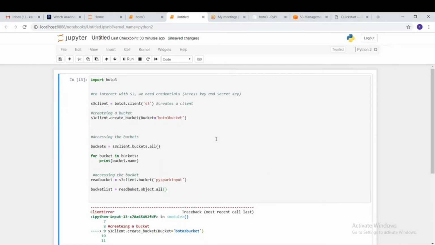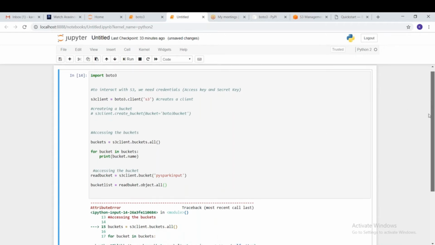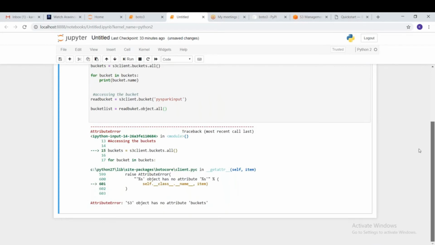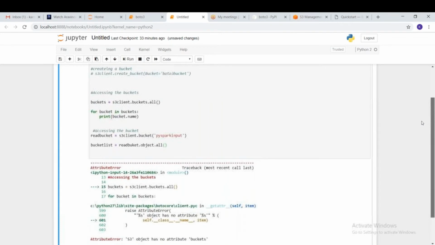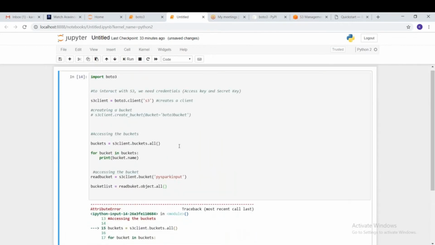Let me just comment this for a while. What happened? Let's just see. S3 object has no attribute buckets. S3 object resource.